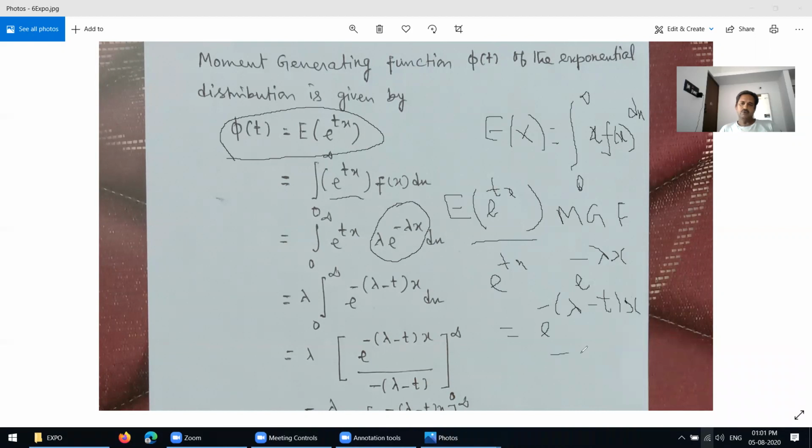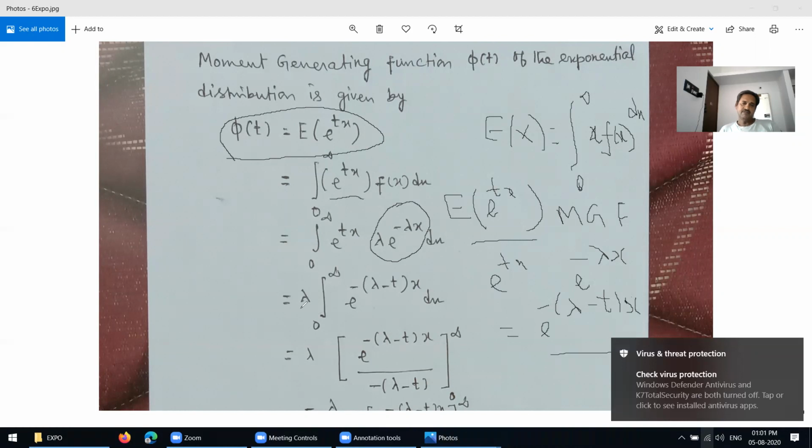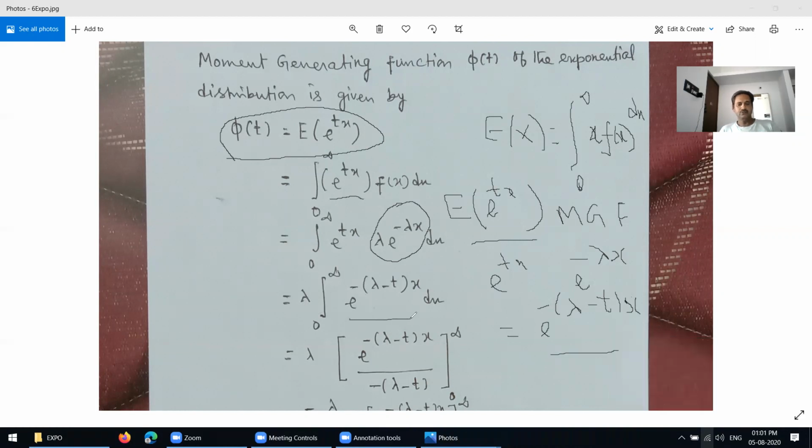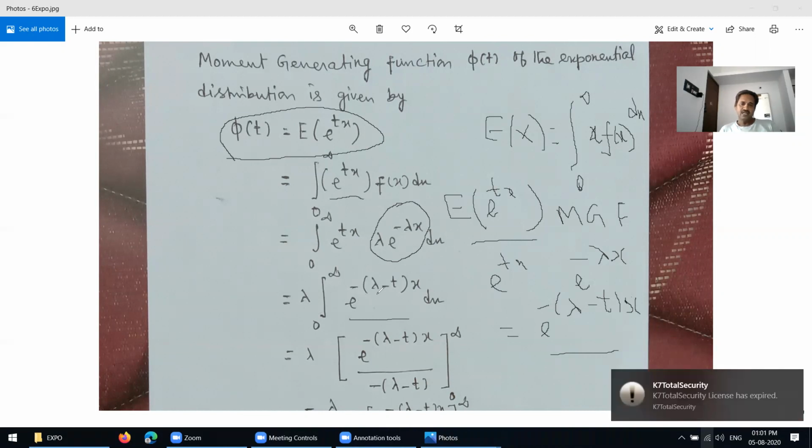So therefore, taking lambda outside, we get e power minus lambda minus t into x, dx. Then take the integration. Since lambda minus t is a constant, only x is the variable here.